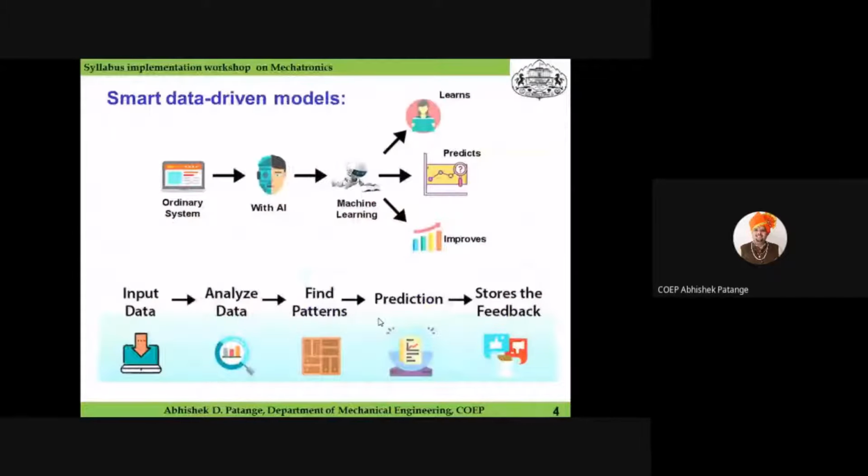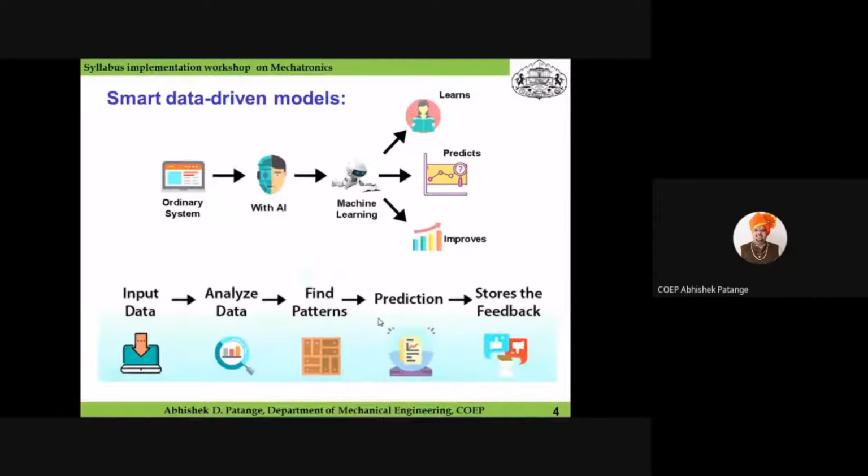If you see this diagram, where various steps of data-driven models are explained, any kind of ordinary mechanical system which has some source of vibrations or temperature variation or pressure variation, when integrated with artificial intelligence and machine learning, will be able to learn, predict, and improve itself with respect to experience.